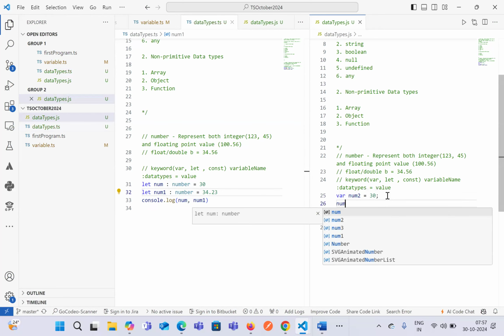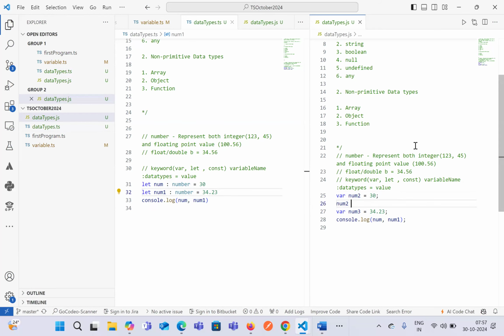Now if you want to store some other value in JavaScript, we are in JavaScript over here. You can see the file extension .js, and this is TypeScript with a .ts extension. Now let's say I store JavaScript over here, and try to print this particular one.